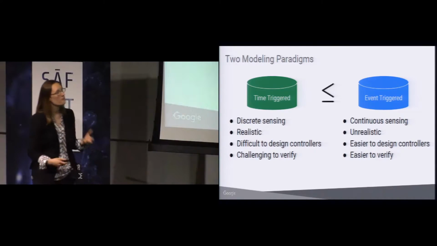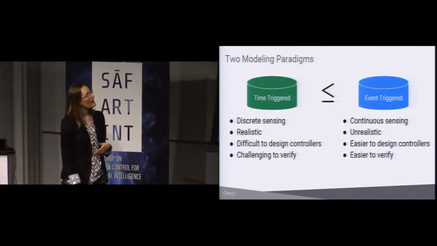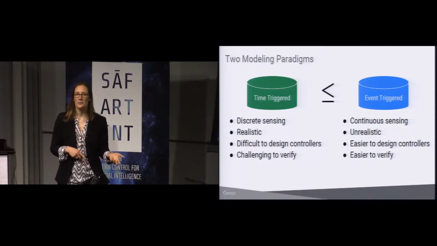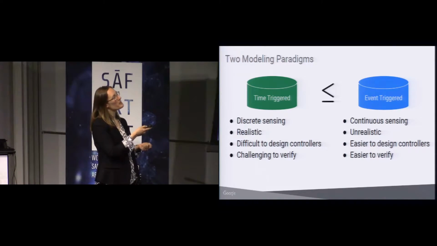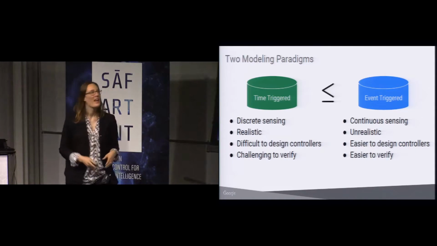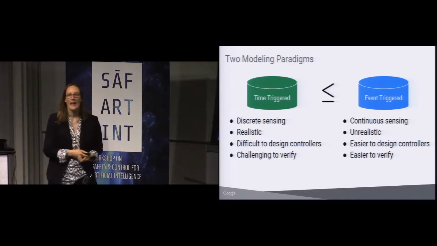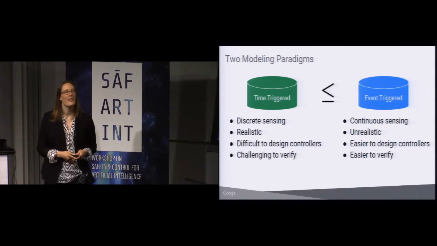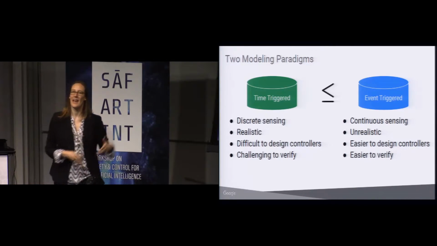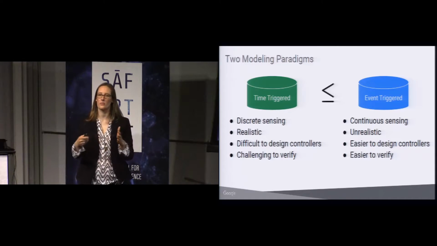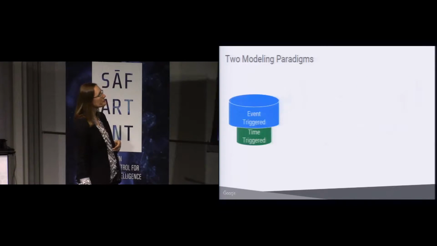And we can establish a formal refinement relationship between the two, once and for all, where now we can sort of have our cake and eat it too, where we start with an event-triggered system and we prove that, and then from there we refine it into a time-triggered system and leverage that event-triggered proof to actually be able to more easily prove this time-triggered system. And that time-triggered system now more closely represents the system that's actually going to be deployed in the real world.